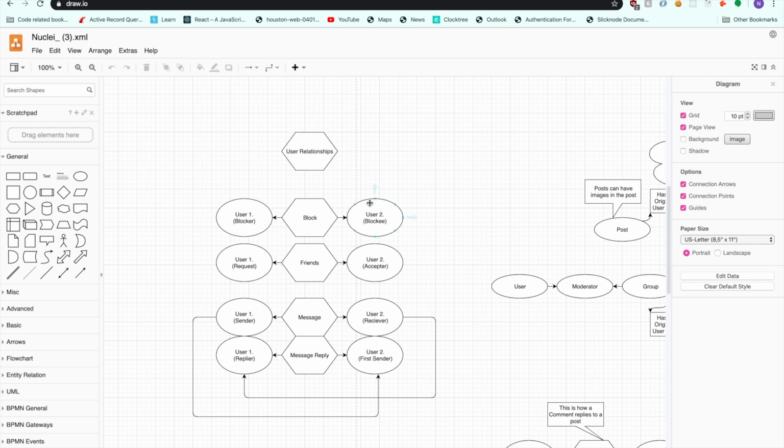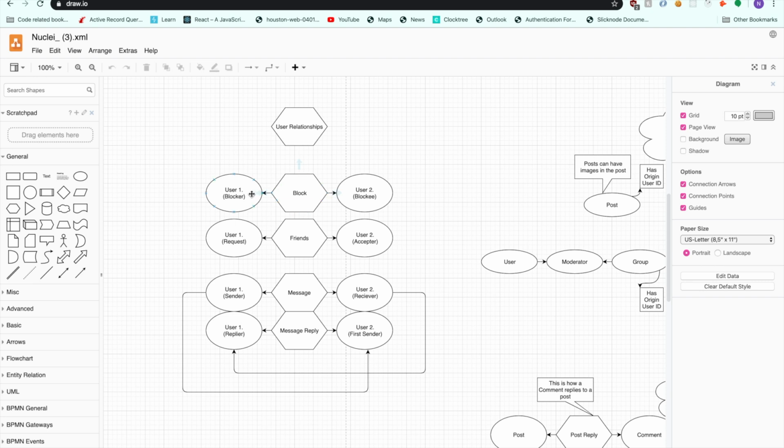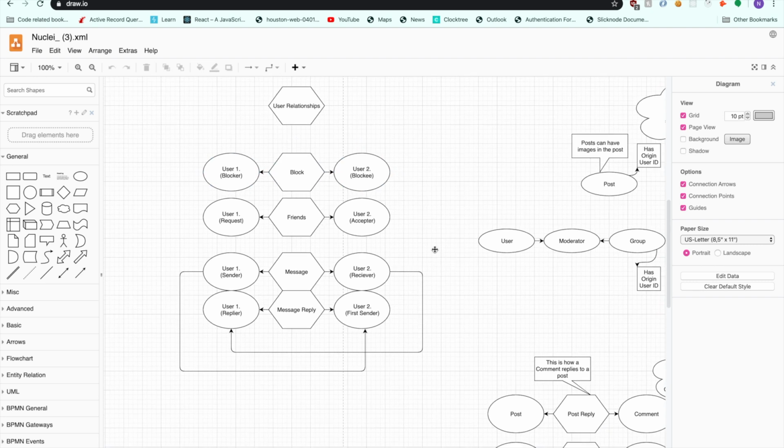Finally, we have our user relationships. We have block. We have user one and user two. So user ID one will be the person who initiated the block, the blocker, and user two will be the blockee, the person who is being blocked. For friends, you have user one sending a request and user two accepting the request. If it's recognized that user two has accepted the friend request, then there'll be a friends class up until user one or user two decides to delete that class, and then no longer will they be friends.